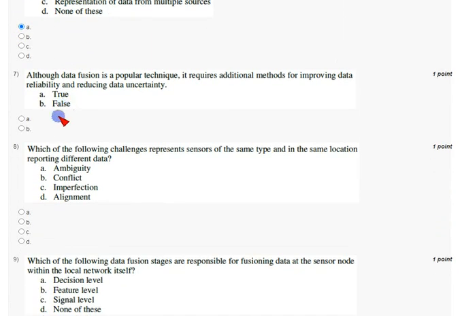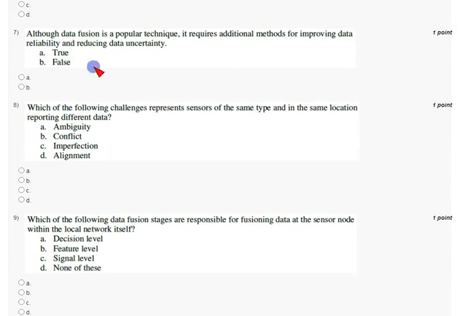And coming to seventh question, although data fusion is a popular technique, it requires additional methods for improving data reliability and reducing data uncertainty. So it is true, and hence mark option A as correct answer for seventh question, that is true.